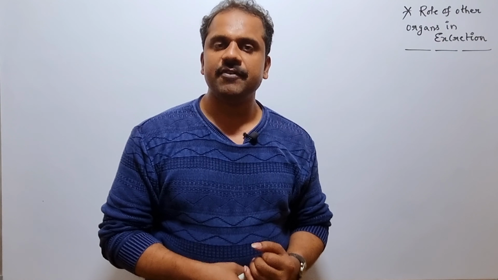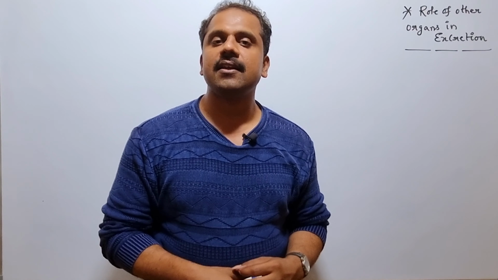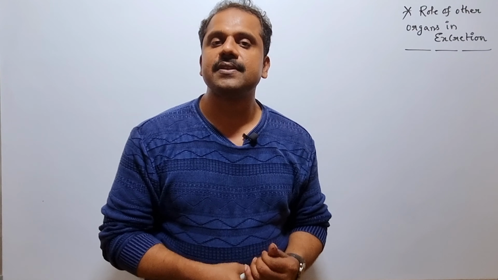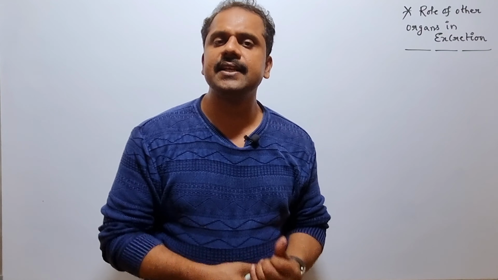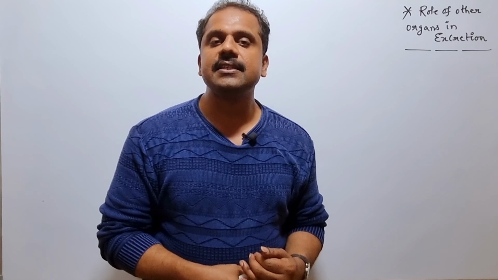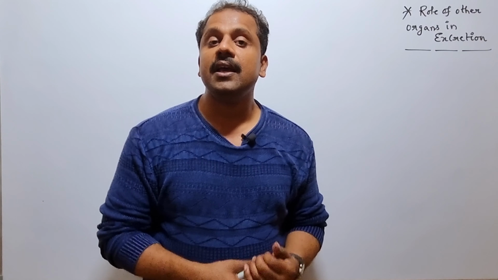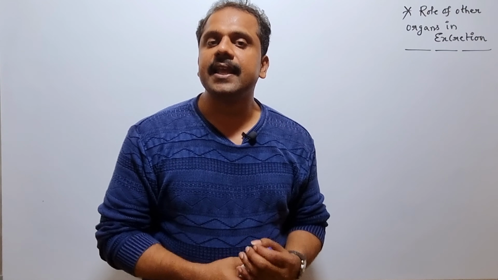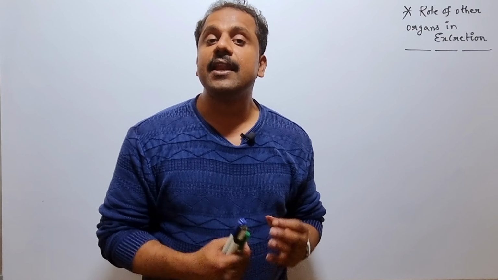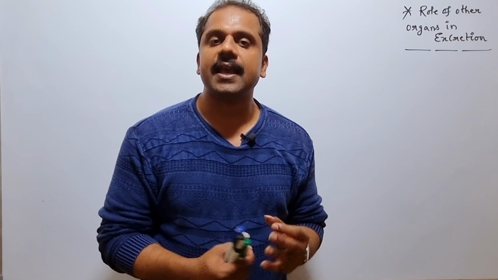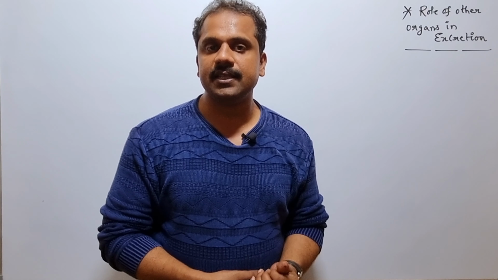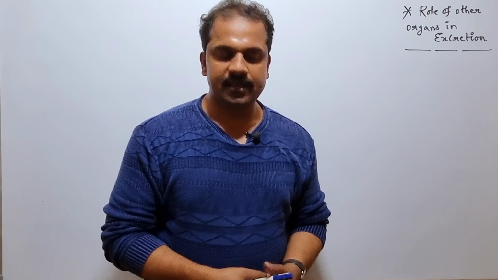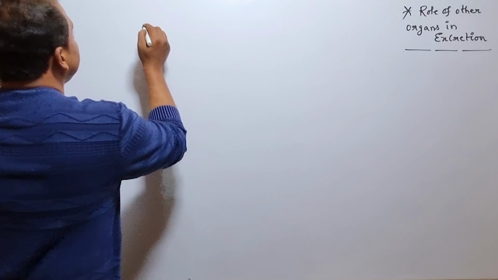So in this video session we will be studying the role of other organs in organizing the excretion mechanism, or the excretion process, in humans. The kidneys are not the only chief organs which play an important role in the excretion mechanism. In addition to the kidneys, there are certain organs which play an important role, and these organs include lungs, liver, and skin. So let me write it on the board.